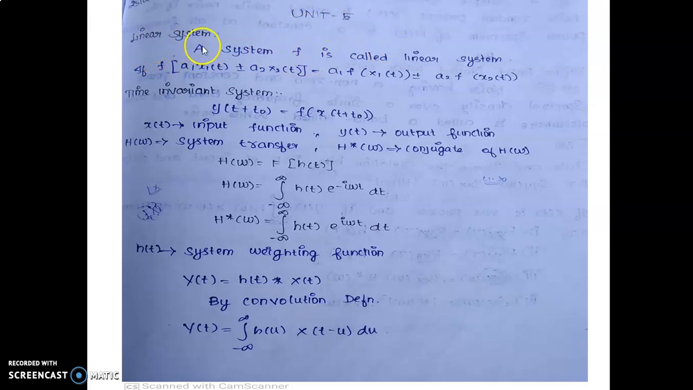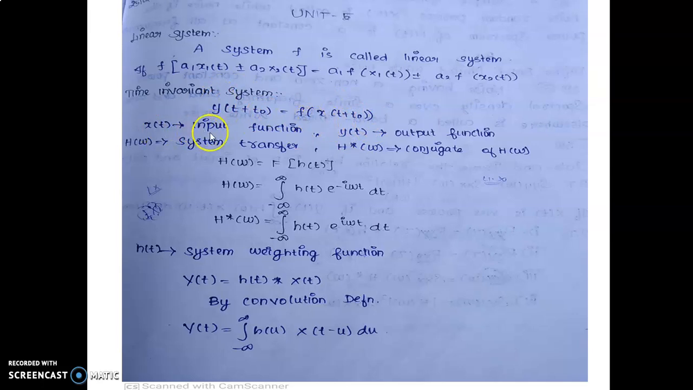The linear system definition: a system F is called a linear system if F of a1 x1 of t plus or minus a2 x2 of t equals a1 F of x1 of t plus or minus a2 F of x2 of t. That is called a linear system. Next one is time invariant system. That is y of t plus t naught equals the function of x of t plus t naught. That is time invariant system.